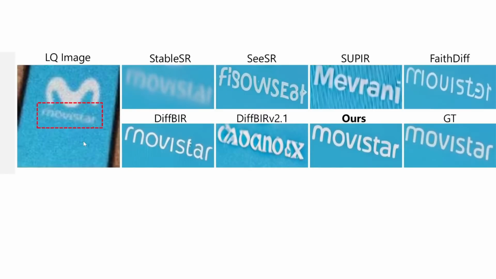This example is particularly impressive. Just look at the original low-quality image. It's really hard to tell that this is supposed to be Movie Star. With this font, it's amazing that the AI transformed it so well.